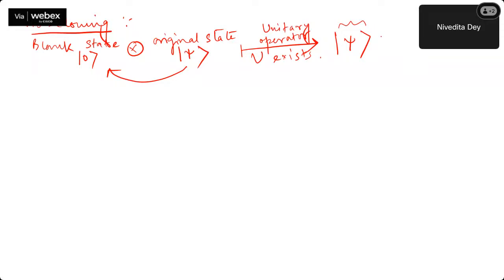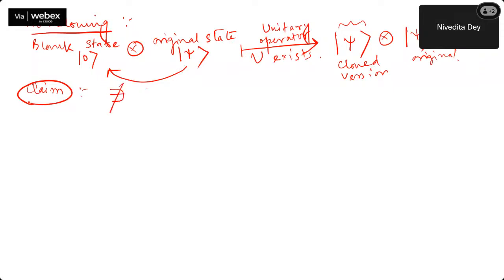This is after copying, and this was your original. So it is a cloned copy, a clone version, and this was your original paper, which definitely also comes out. So this is the thing if a no-cloning operator exists. Now, what is our claim for no cloning? Our claim is there does not exist any unitary operator U such that this particular function, say f, holds.